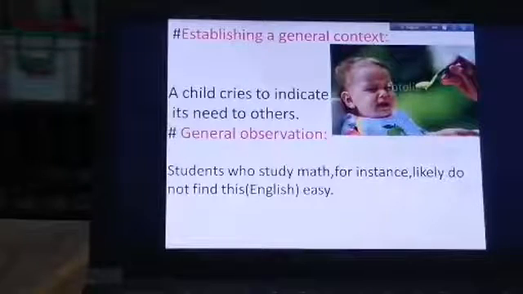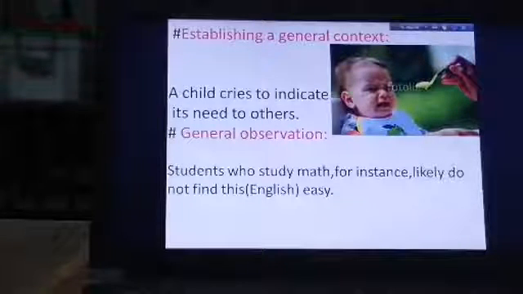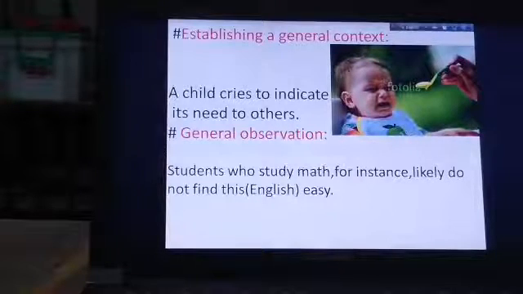Establishing a general context. A child cries to indicate its need to others. So in this case, we will also use simple present tense. And another rule is here, general observation. Students who study math, for instance, likely do not find this English easy. So for general observation, we must use simple present tense.